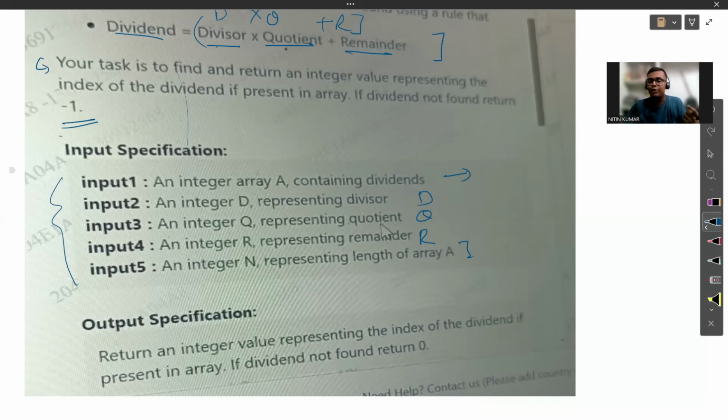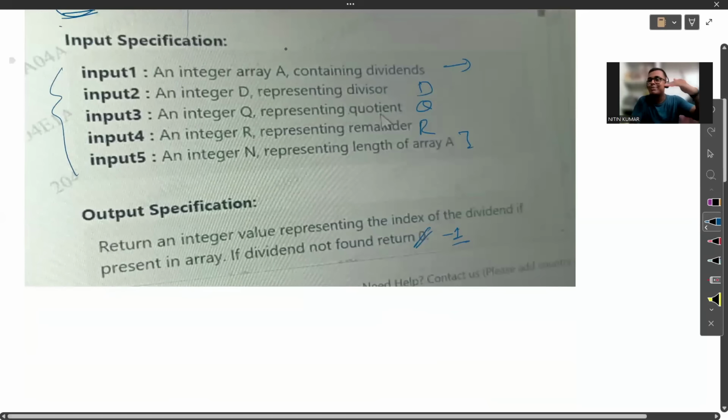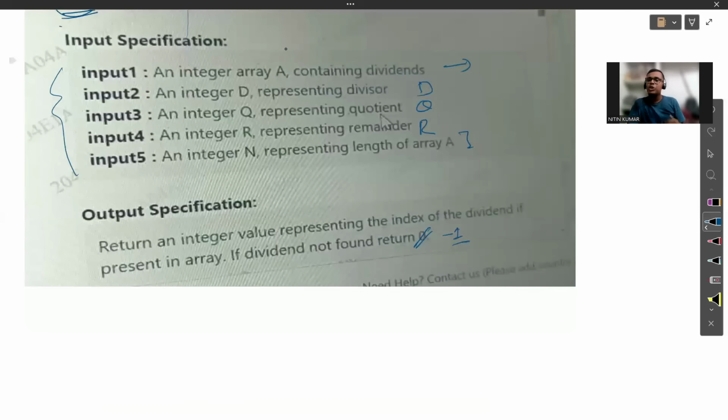If dividend not found, return 0. Actually, it is misprinted here because earlier it is written that if we haven't found it, return -1. Because array is 0 based indexing, we could find the answer at 0 also. That's why the correct statement will be, if we haven't found it, return -1. Okay, so that we are going to do here. Now the problem is that we do not have the image of the output, the example test case also. So it is straightforward. We could take an example test case ourselves to understand it.